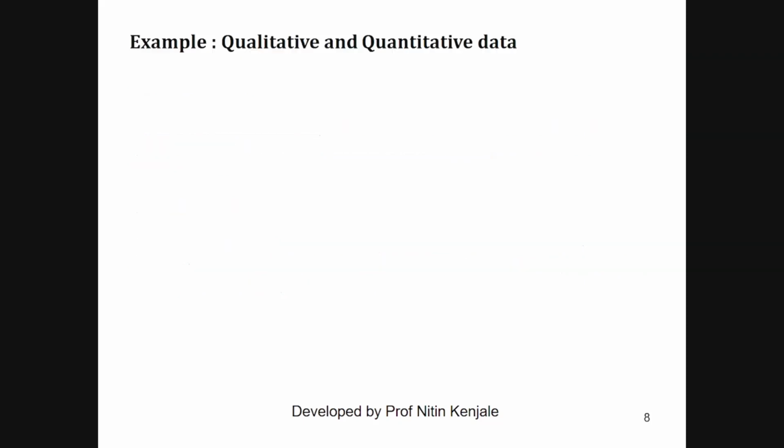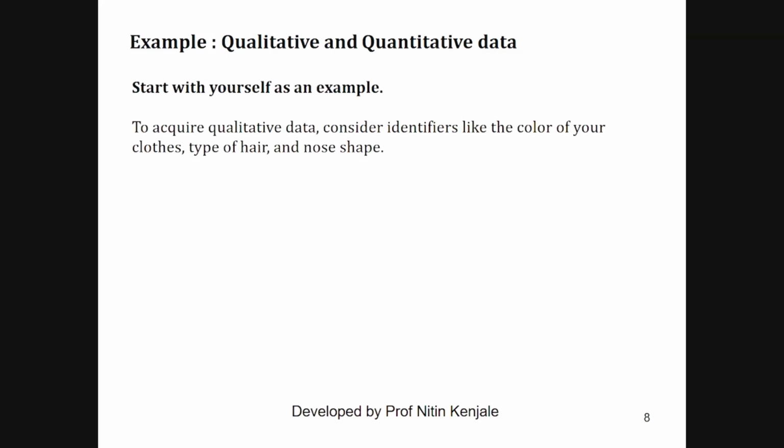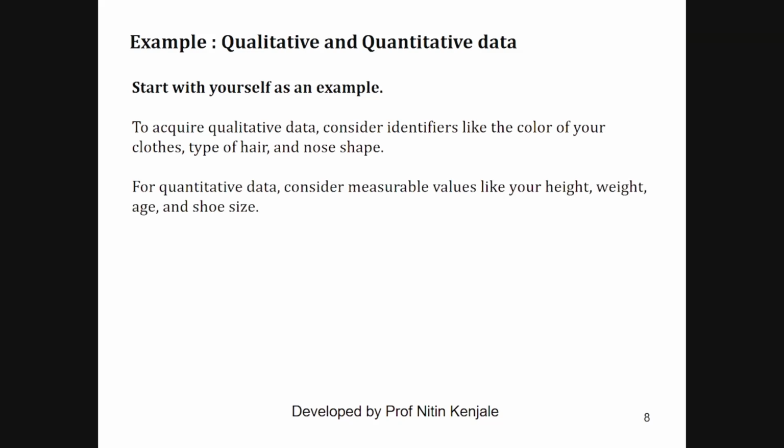Now let's see examples of qualitative and quantitative data. Start with yourself as an example. To acquire qualitative data, consider identifiers like the color of your clothes, type of your hair, and nose shape. Whereas for quantitative data, consider measurable values like your height, weight, age, and shoe size.